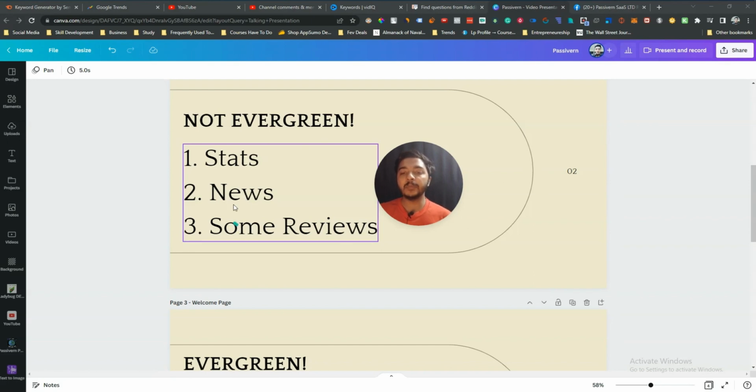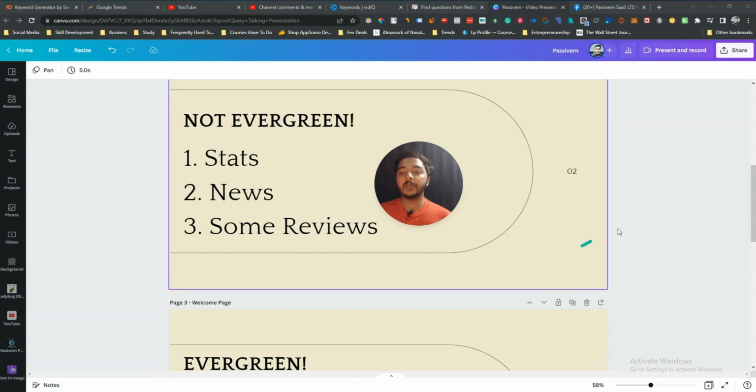And some reviews, as you can see, I have written here, some reviews are not evergreen. Let's say you are reviewing one gadget of Apple, let's say the iPhone 11. So when the iPhone 13 is coming, then the iPhone 11 is no longer current in the market, right? So some reviews are also not evergreen content. So these are the things.